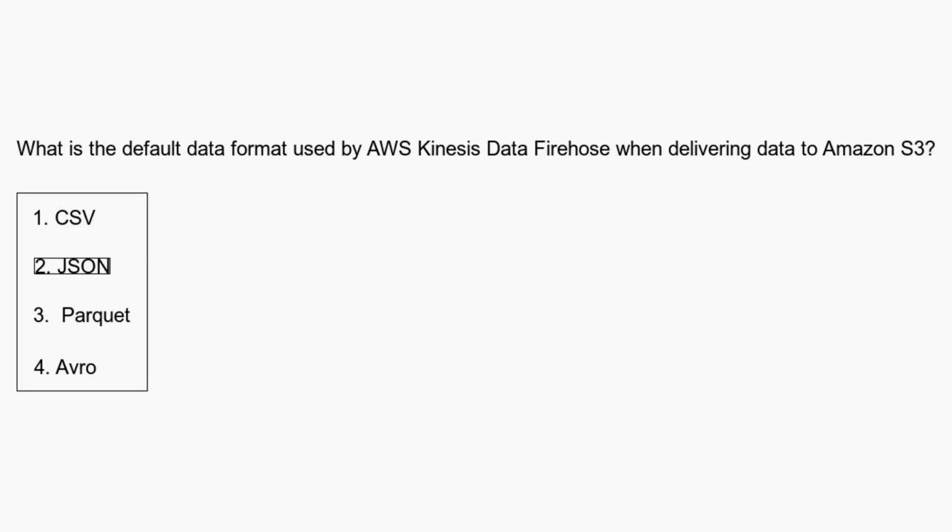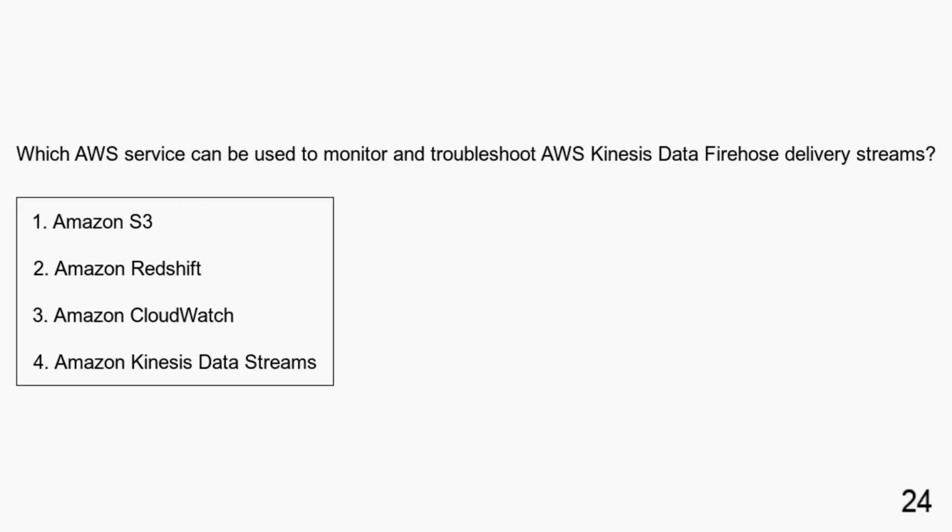The default data format used by AWS Kinesis Data Firehose when delivering data to Amazon S3 is JSON. Which AWS service can be used to monitor and troubleshoot AWS Kinesis Data Firehose delivery streams? Amazon S3, Amazon Redshift, Amazon CloudWatch, Amazon Kinesis Data Streams.